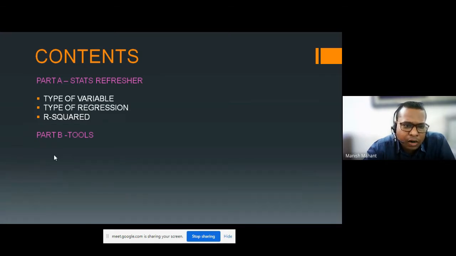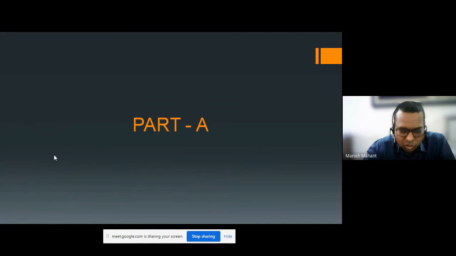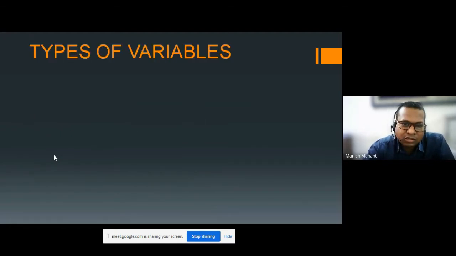In part B, we will look into the introduction to the Gretl data set, import data and run descriptive statistics, run a linear regression model, plotting and analysing the graph. So let's start part A of this session.